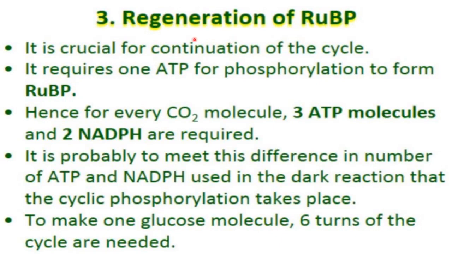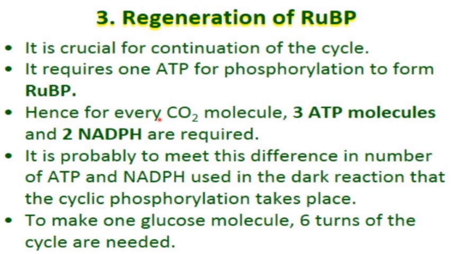Now the next step is regeneration of RuBP, and this regeneration of RuBP is very crucial for the continuation of the cycle. It requires 1 ATP for phosphorylation to form RuBP. Here we need to regenerate RuBP because again and again it is needed to accept carbon dioxide from the atmosphere. So we need to regenerate it, and for the regeneration step 1 ATP molecule is required.